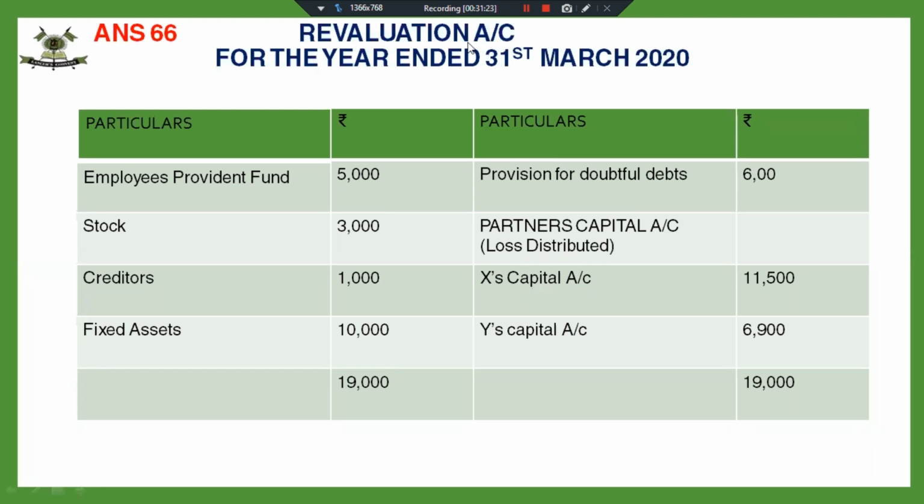You can pass a separate entry for each increase or decrease, or a combined entry for decrease in assets and increase in liabilities. Then the revaluation account loss is distributed. Since we have discussed each and every journal entry, I have not given you the journal entries.